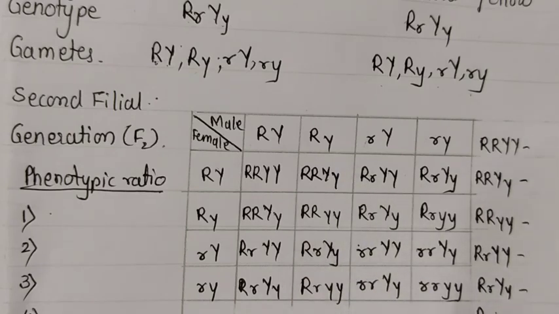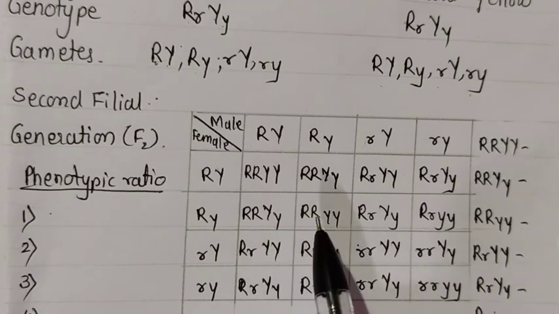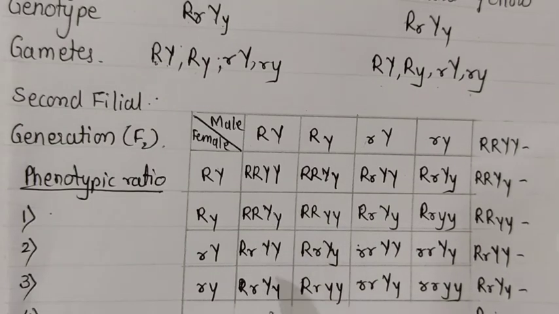There are 16 options here. If you count it 1 2 3 4 and like this 4 4 4, the 16 options are there, means 16 varieties can be possible. Now in this, what is the main one? These are not all 16 different varieties, some are common, so that we have to find out here. So in this, first of all, if you find out the phenotypic first one,